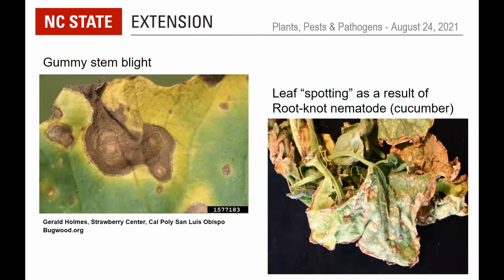But one sort of long shot, and you can see illustrated here on the right on cucumber, where the spots are really localized wilting reactions due to a problem lower down. And in that particular case, it was root knot nematodes. So I would definitely check the roots of that cantaloupe that was in that photograph, and make sure you don't have something going on down there as well.